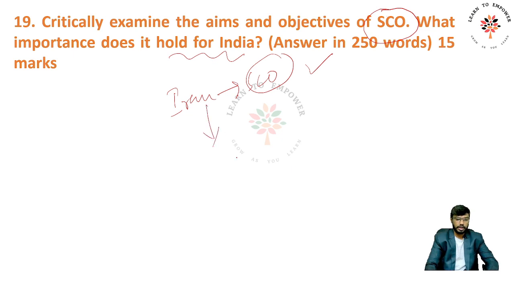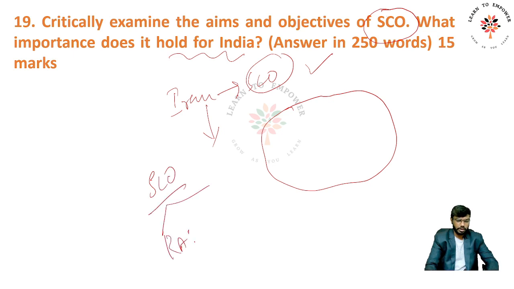Now, you should draw a map of SCO countries, right? And inside these are the SCO members, and you write the challenges that SCO has. SCO has something like RATS, an anti-terrorist organization that was established here, and it also has some initiative that was taken in the Tashkent Declaration, right? Everything is given in the current affairs. If you have gone through it, you could have easily understood. But you should understand the SCO's objective is both political as well as military.